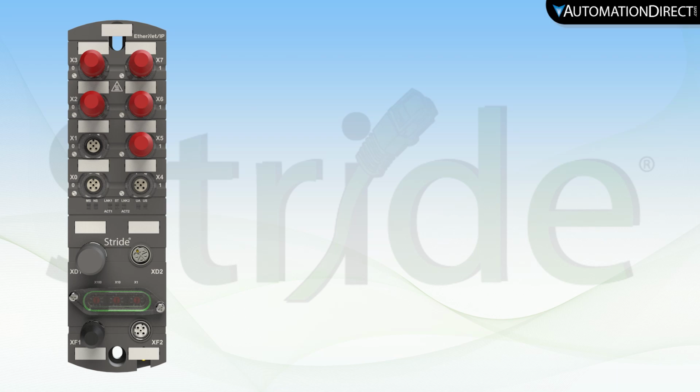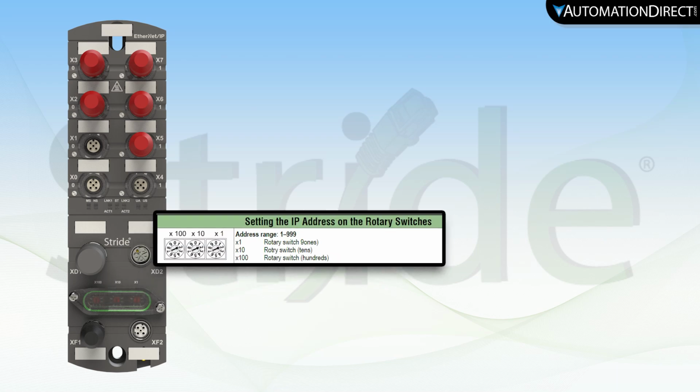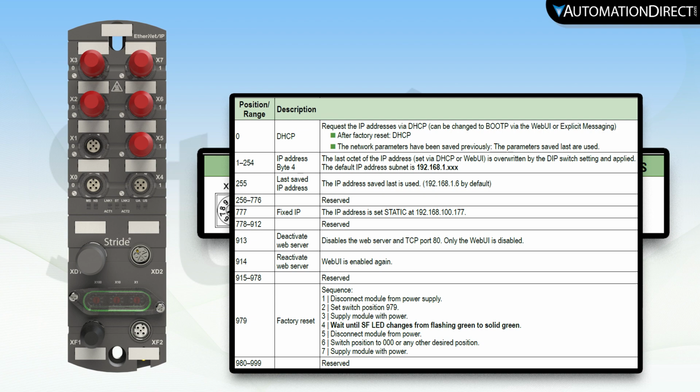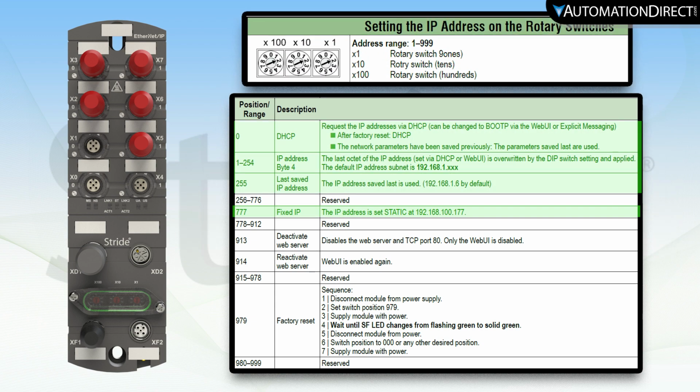Connecting your Stride IO-Link master to your network is made quite easy by using the Rotary Switches. These switches are used to determine the IP address.